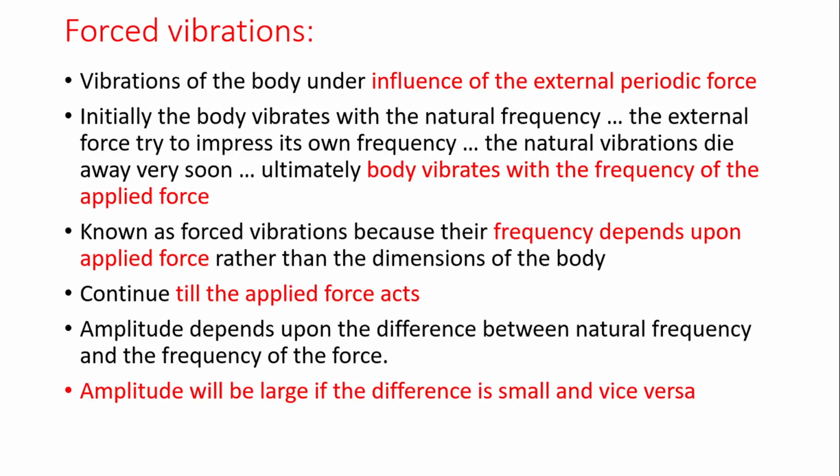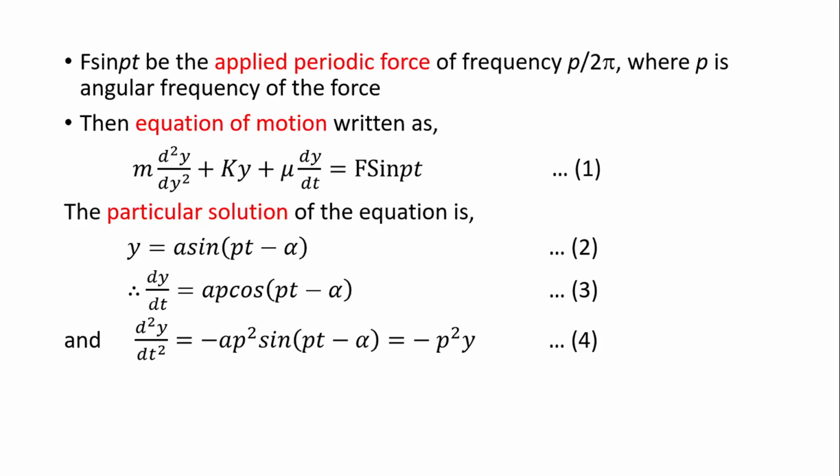Now let us analyze the same thing mathematically. We are familiar with the equation of motion of the damped oscillations, and that is simply m d2y by dt square plus ky plus mu dy by dt equal to 0. So simply we have to put on the right hand side of this equation, where it is 0, the function for the applied periodic force.